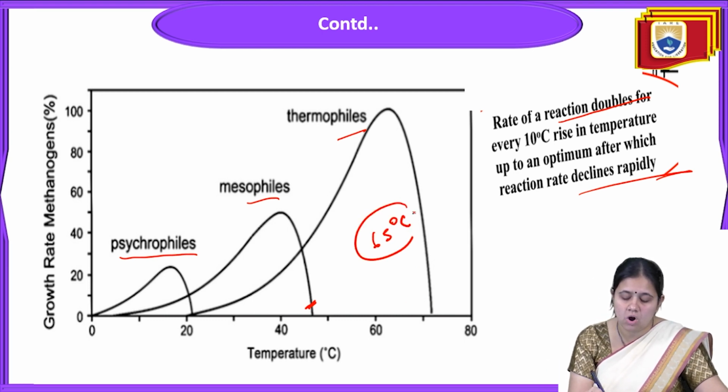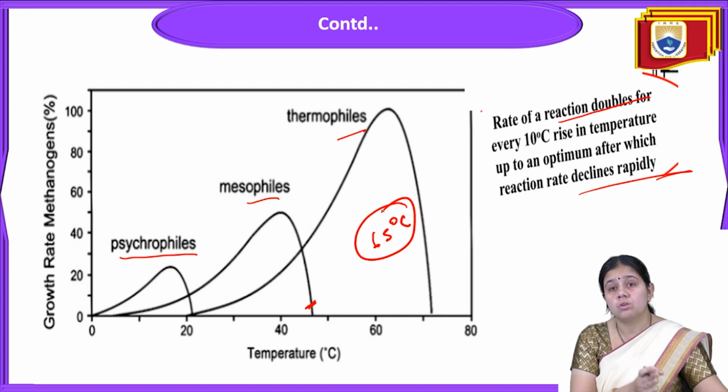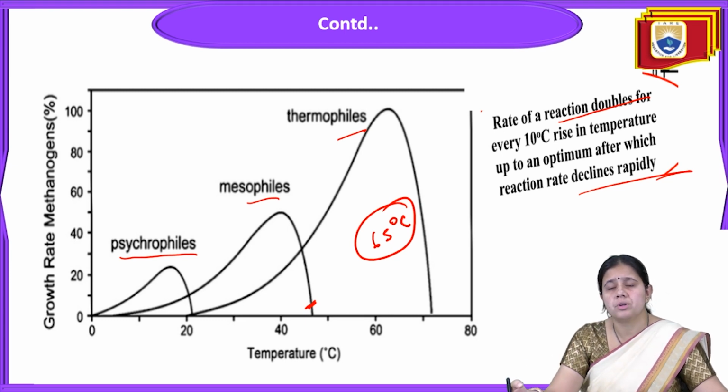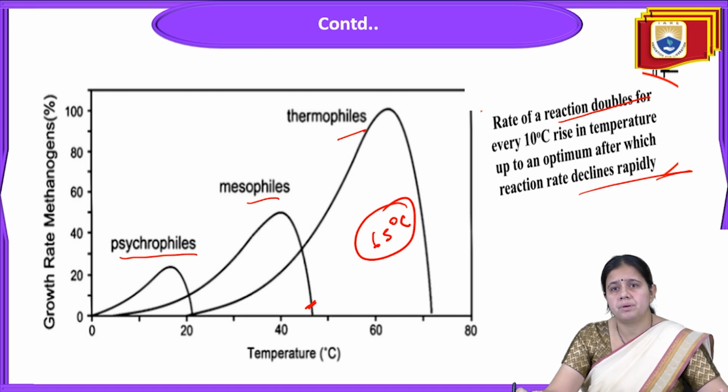When the temperature rises more than 10 degrees beyond that, the rate of reaction declines rapidly, whereas up to the optimum, every 10 degrees Celsius increase doubles the rate of reaction.